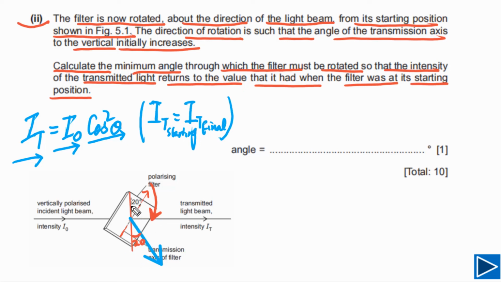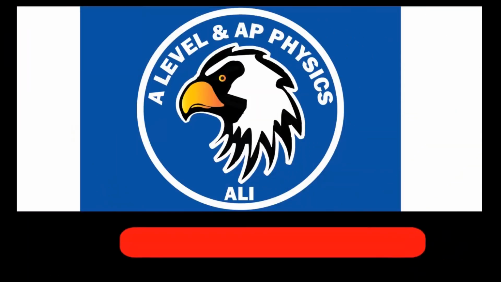So you can see this total angle is 180 degrees. We have 20 here, we have 20 here. So the angle we have rotated this polarizing filter is equal to 140 degrees, because the total angle from here to here is equal to 180. So 140 plus 20 plus 20 is equal to 180 degrees. So we have to rotate this filter by 140 degrees, and this is our answer.